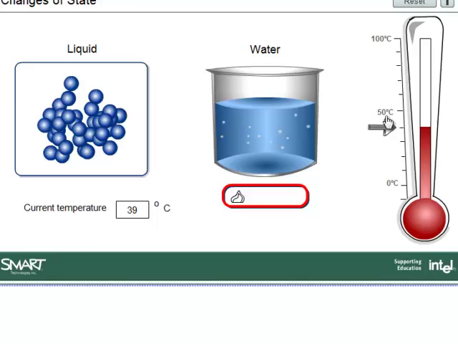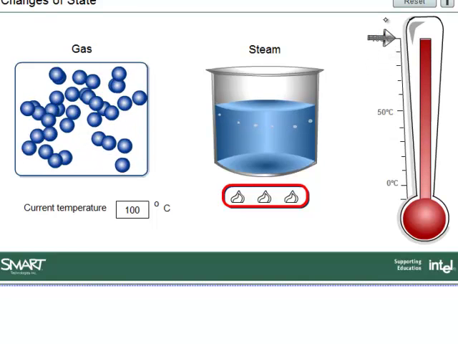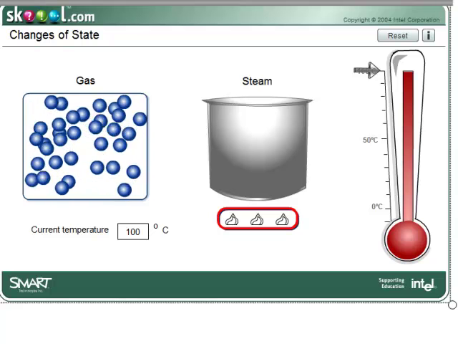And if I keep raising the temperature all the way up to the boiling point, now I have a gas. Look at the molecules of a gas. That's even more disordered. So a gas has a great deal more entropy than a liquid. Let's look at a couple of examples here.